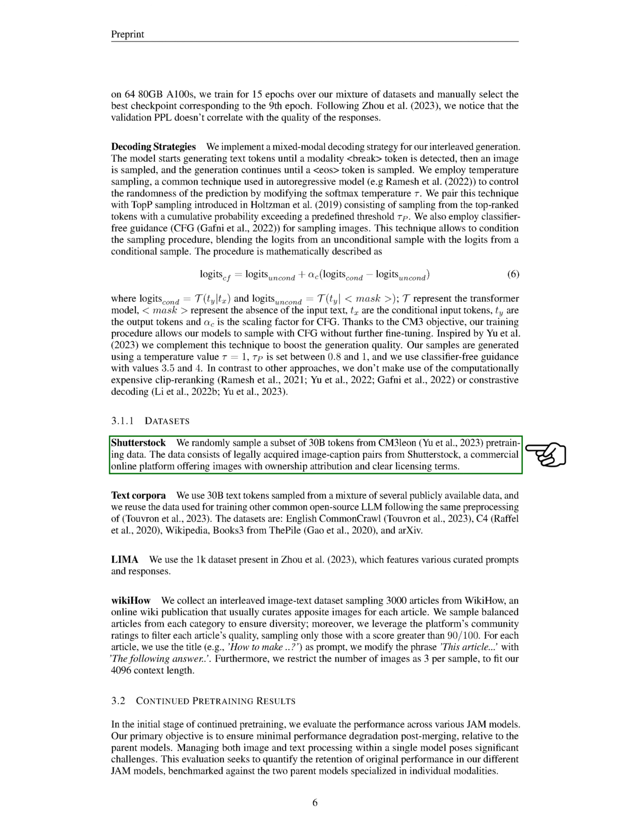We randomly sample a subset of 30 billion tokens from the CM3Leon pre-training data. The data consists of legally acquired image caption pairs from Shutterstock, a commercial online platform offering images with ownership attribution and clear licensing terms.